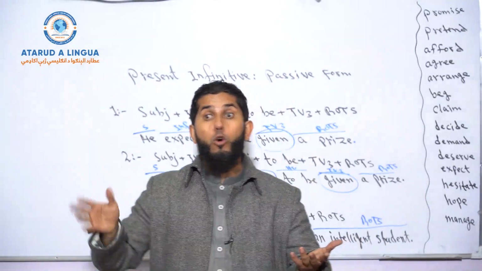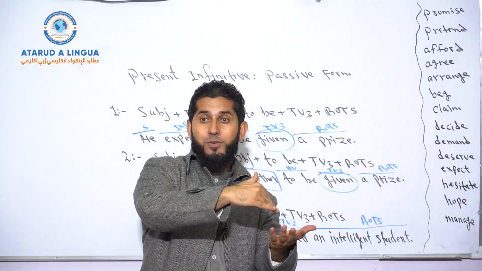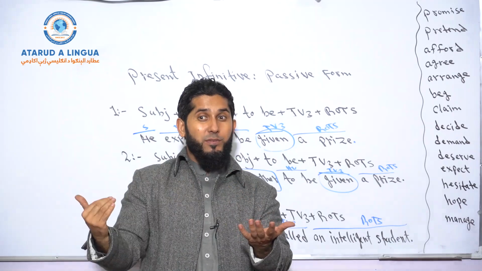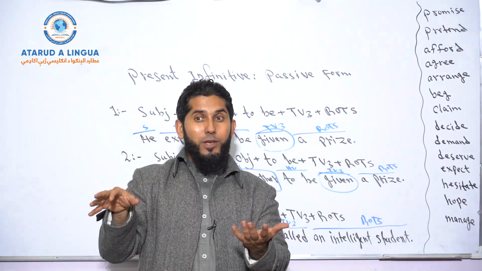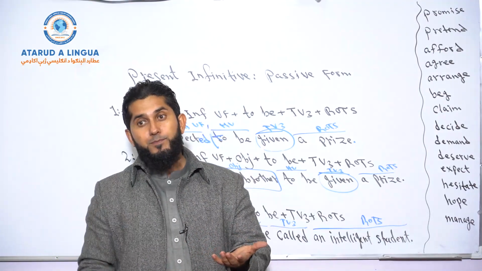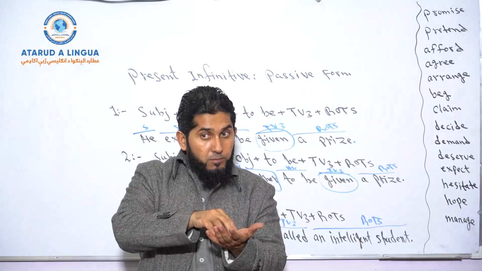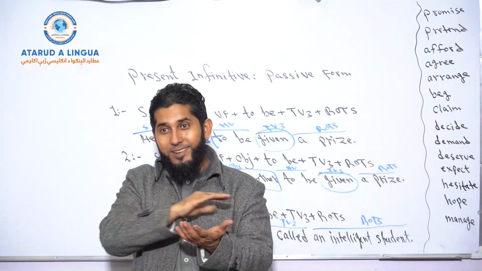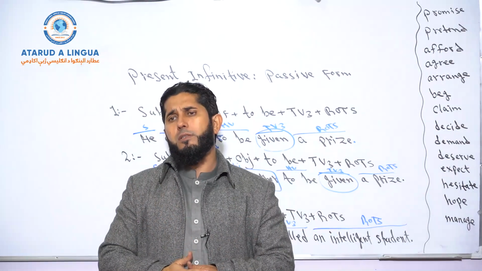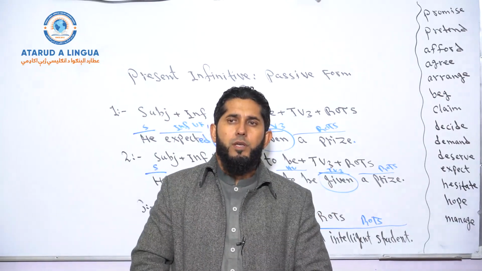To whom will the discount be given according to this sentence? To the customers. So the customers is the subject of your sentence, but it is passive form. The subject becomes the receiver of the action and not the doer of the action. By whom? By that company, by that business, by that store, okay?